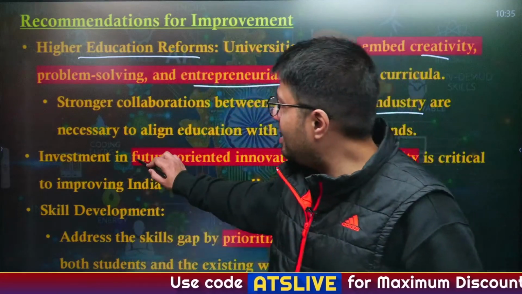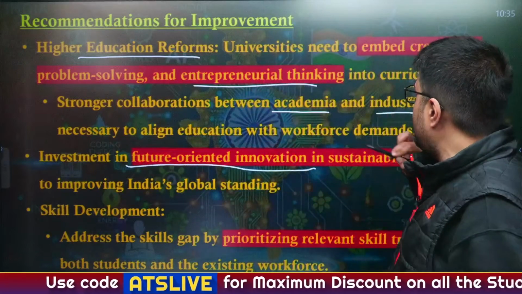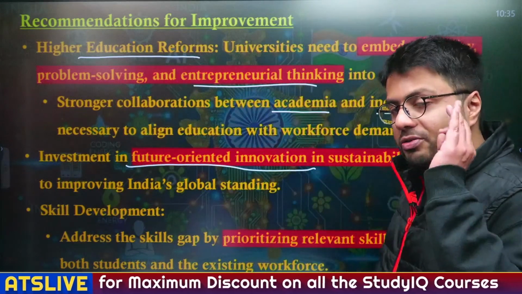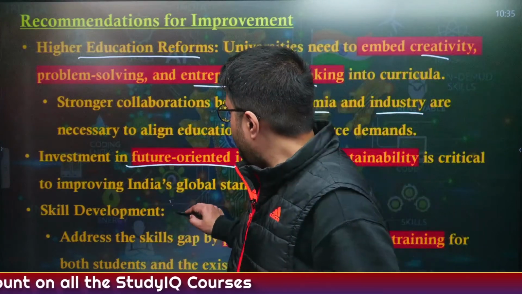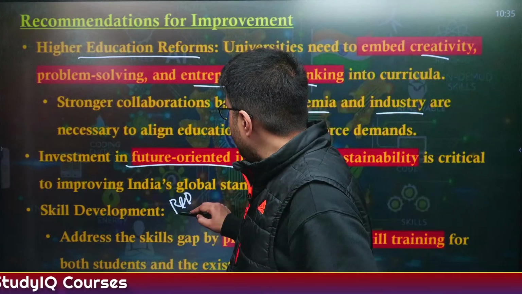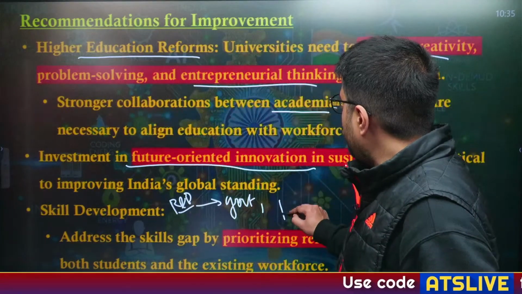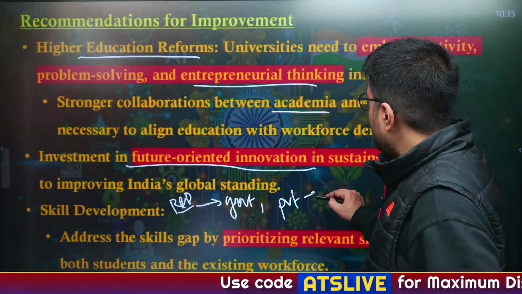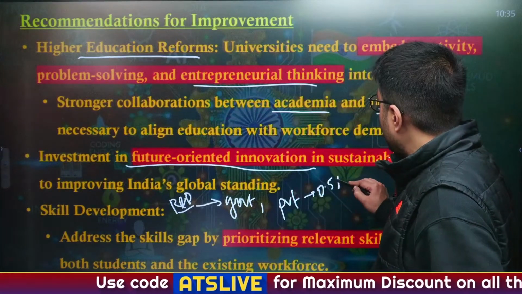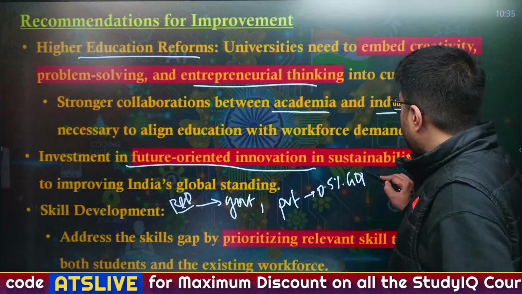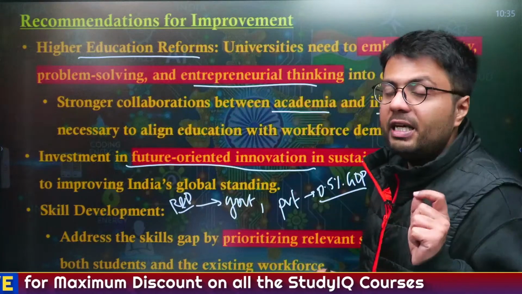Also, there is a need to invest in future oriented innovation and sustainability. Now, there is a reason that in India, primarily the research and development activities are done majorly by the government and government related agencies, whereas the private agencies only contribute about 0.5% of the GDP as far as research and development is concerned.